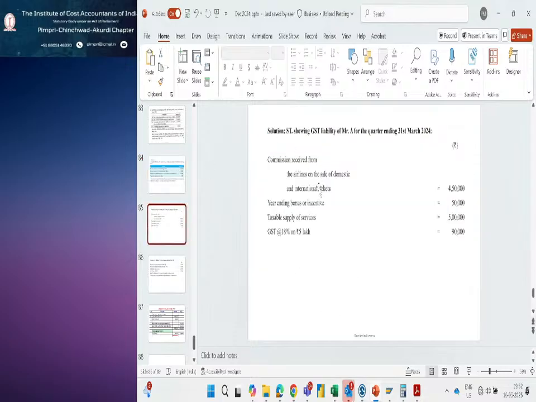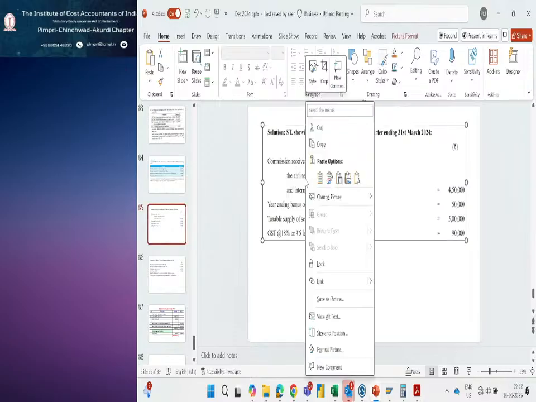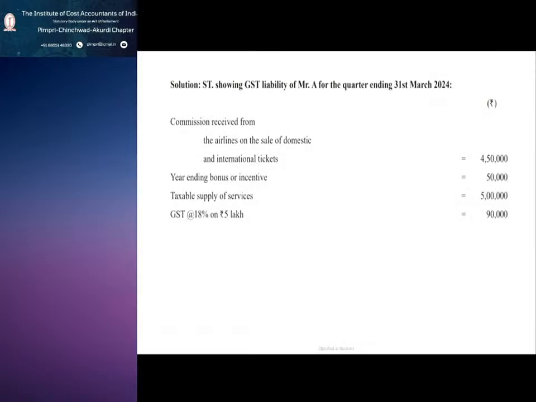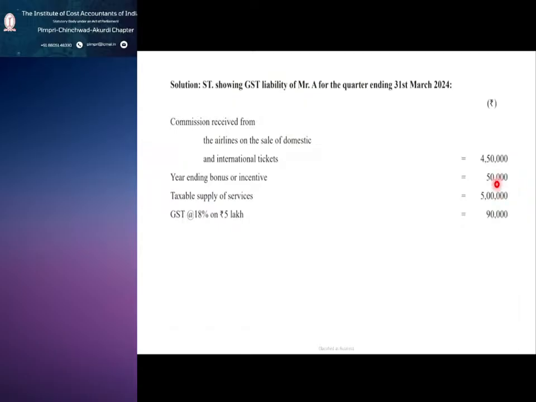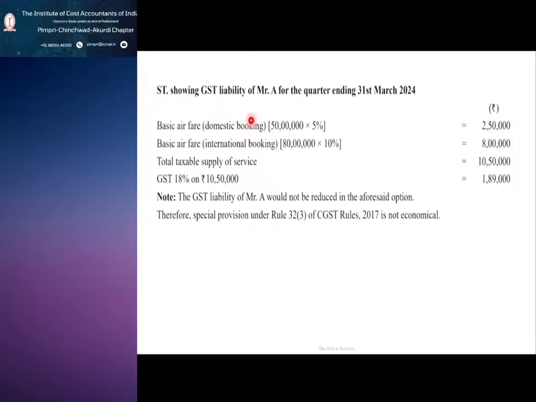What is the first method? Commission received from the airlines 4,50,000 and year-ending bonus 50,000. So what is the total? 5 lakhs. On 5 lakhs, 18% is 90,000. Now we follow rule 32 sub rule 3.